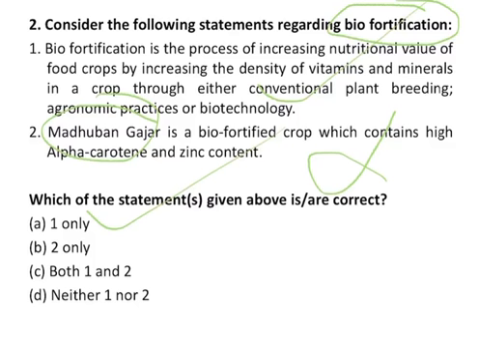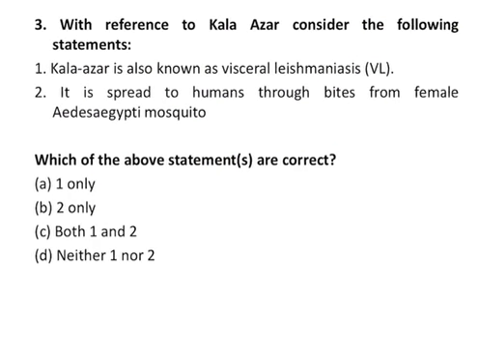Now what is this Madhuban Gajar? The biofortified crop Madhuban Gajar was developed by Sri Vallabh Marvaniya, who is a farmer scientist from Junagadh district, Gujarat. And what it has, that has been given in the question. We'll move to the third question.